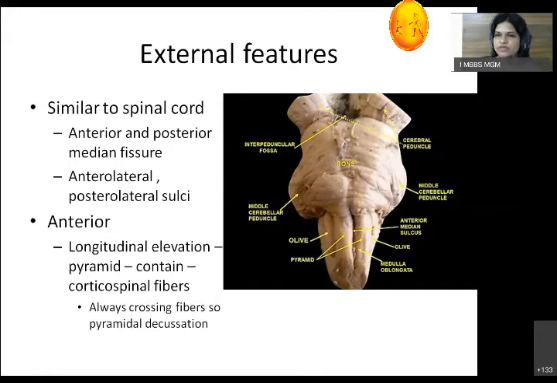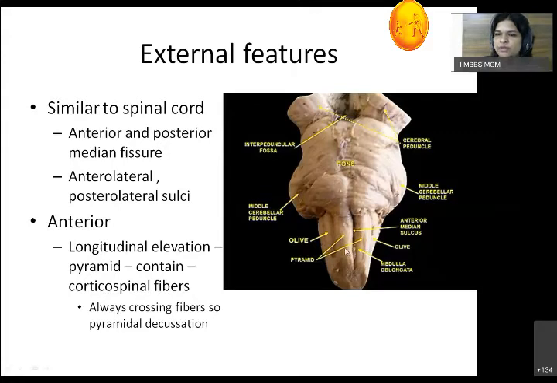The pyramidal fibers are present within this pyramid. In the upper part, they are different from each other, but in the lower part, there is a crossing of the fibers, which is called a decussation. So this is called the pyramidal decussation. The pyramidal tract is also called the corticospinal tract. So this is present on the ventral side.